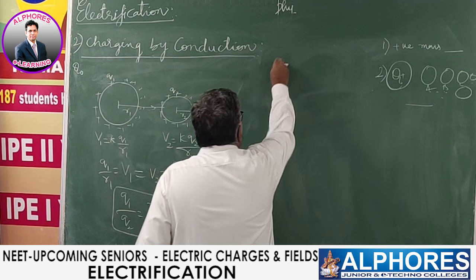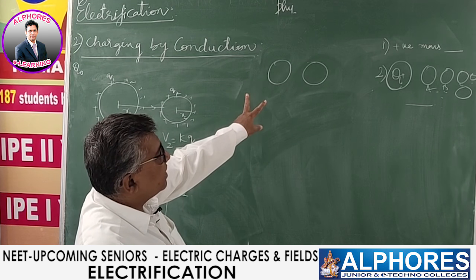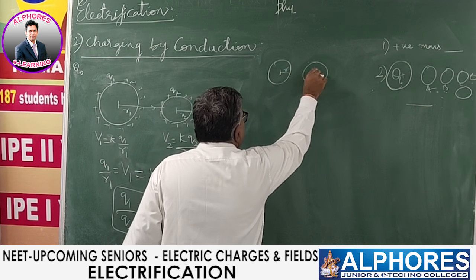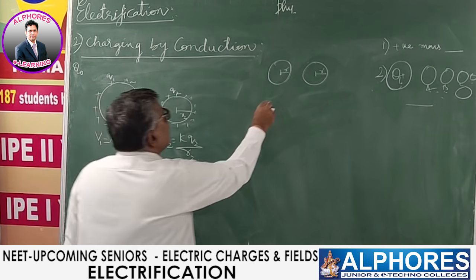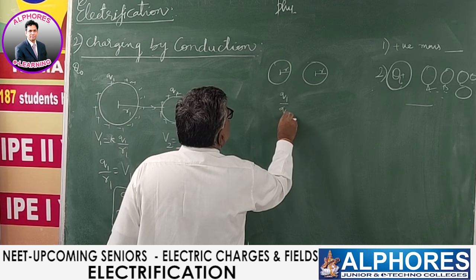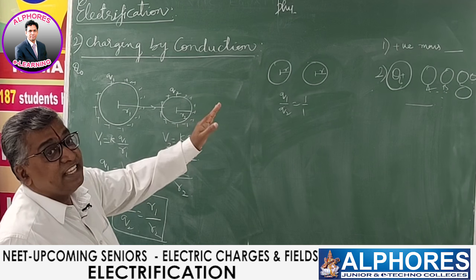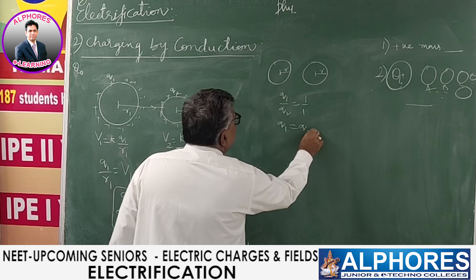I was explaining two charged spheres of the same size, identical spheres. When both are identical, both have the same size, the same radius. Now when the radius is the same, R1 is equal to R2. So Q1 by Q2 is 1:1. That is why I was telling you they will share the charge equally. So Q1 is equal to Q2.